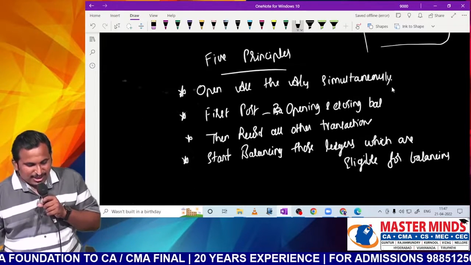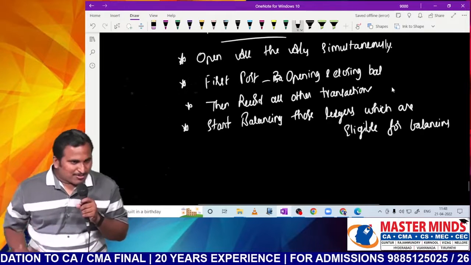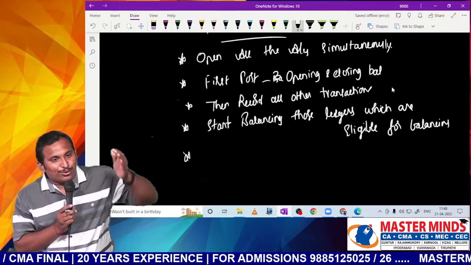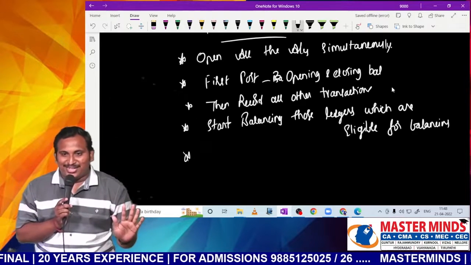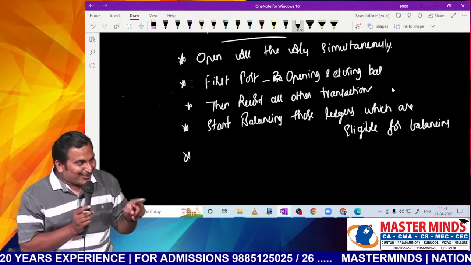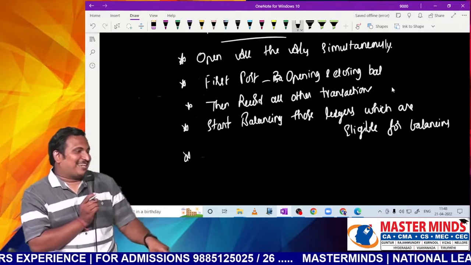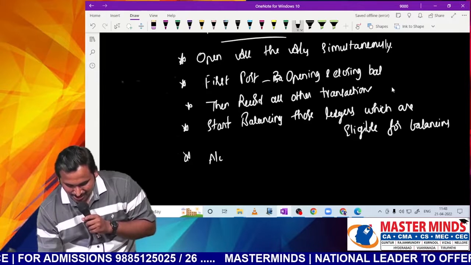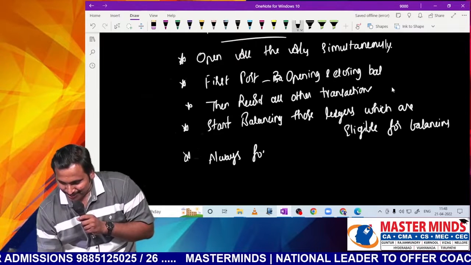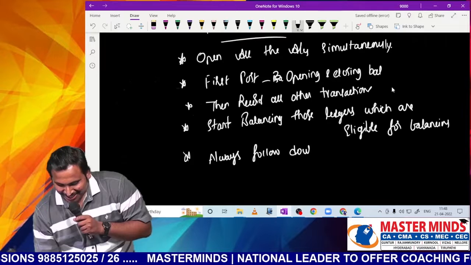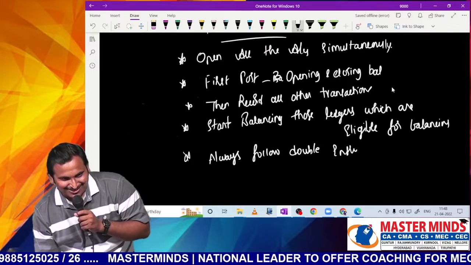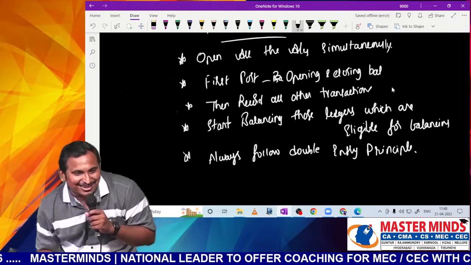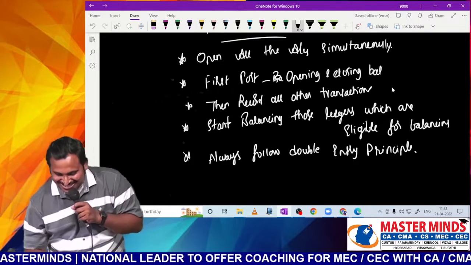And that last one is the most important principle, sir. If this is followed, even if you make a mistake in the question, still the balance sheet will tally. Always follow the double entry principle while recording. Because even if you make a mistake, the mistake will happen on a double entry basis, sir. Automatically the balance sheet will tally.